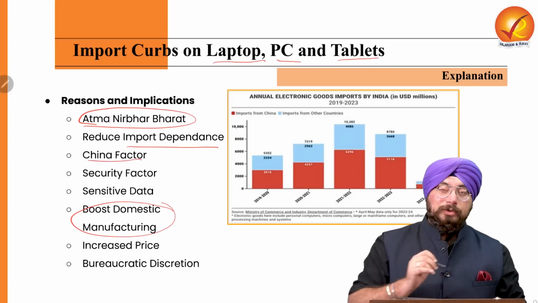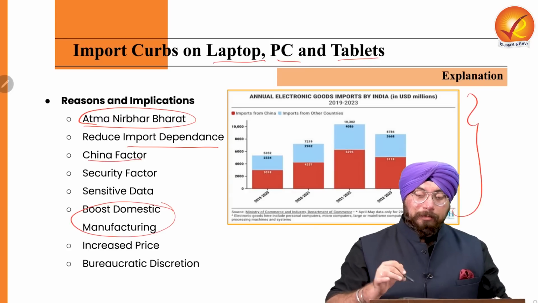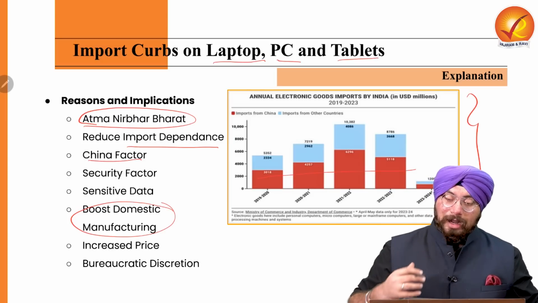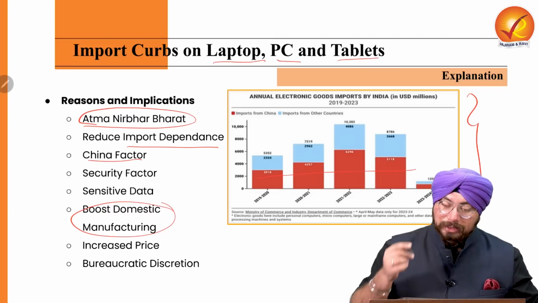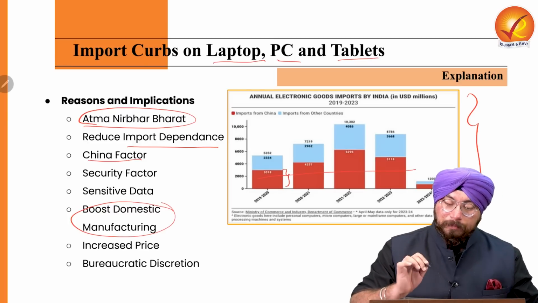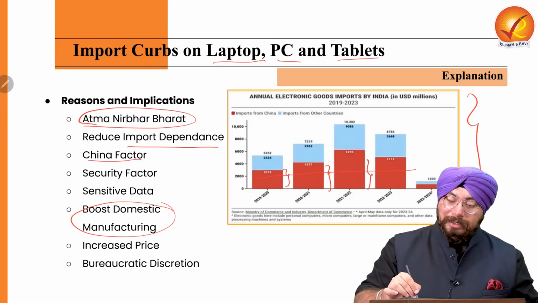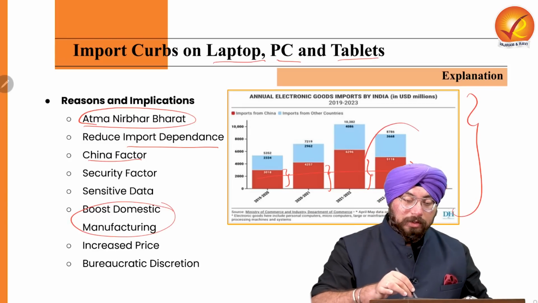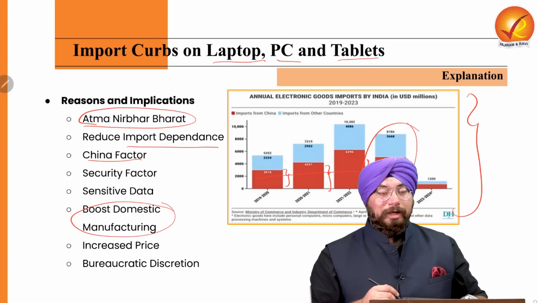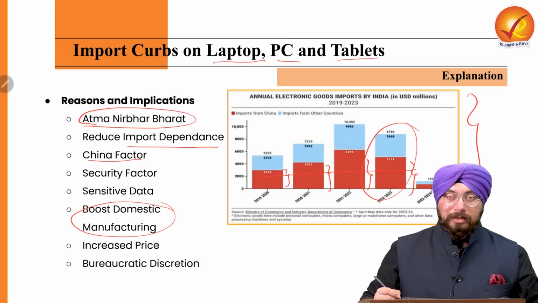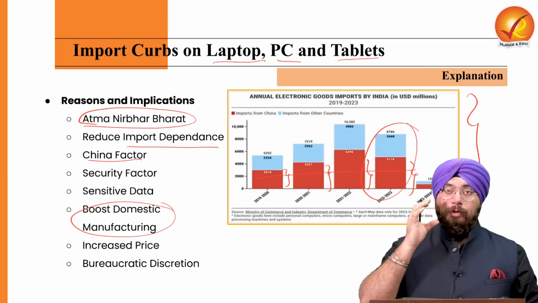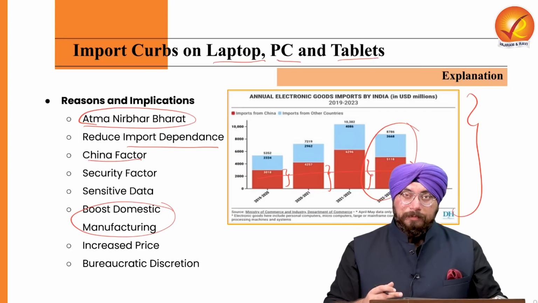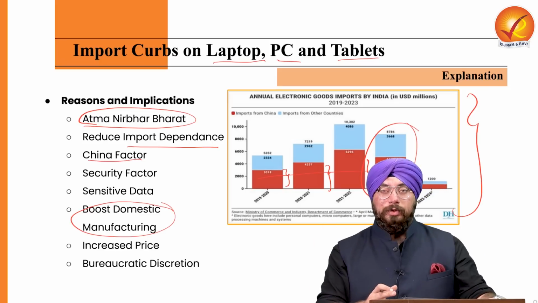Plus, the China factor is also there, because if you see this image, you would see that most of our electronic goods imports are coming from China. This red area indicates the imports from China compared to the whole imports of electronics by our country, which again shows that we are importing more than 50% of our overall electronic goods from China, right?